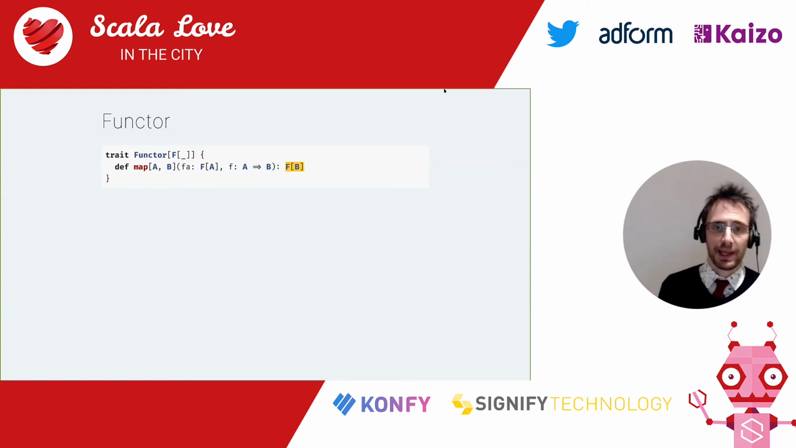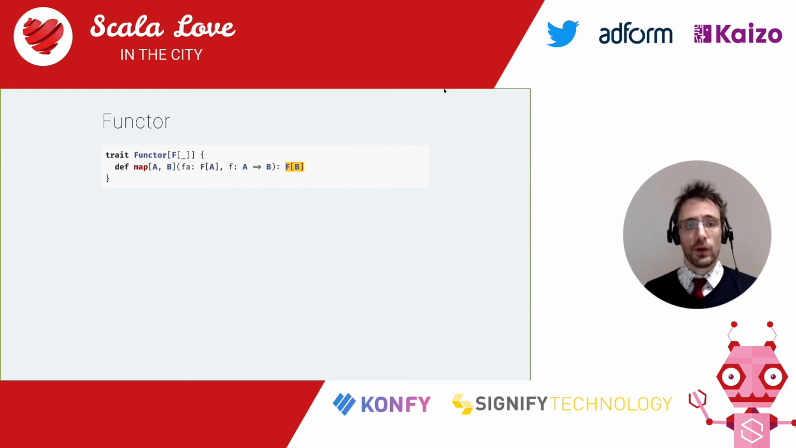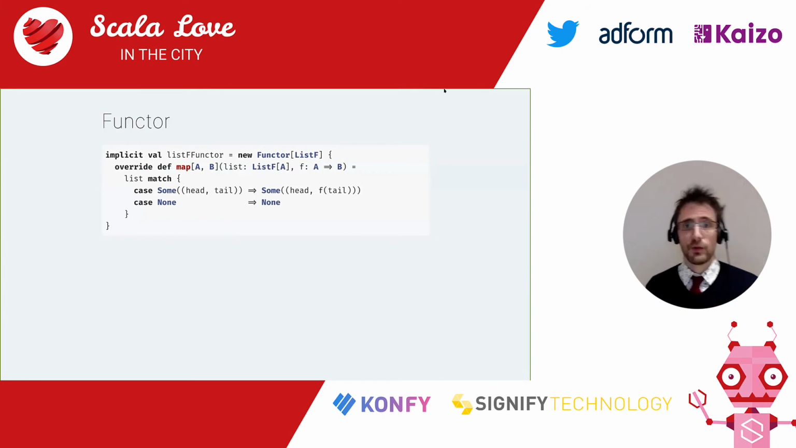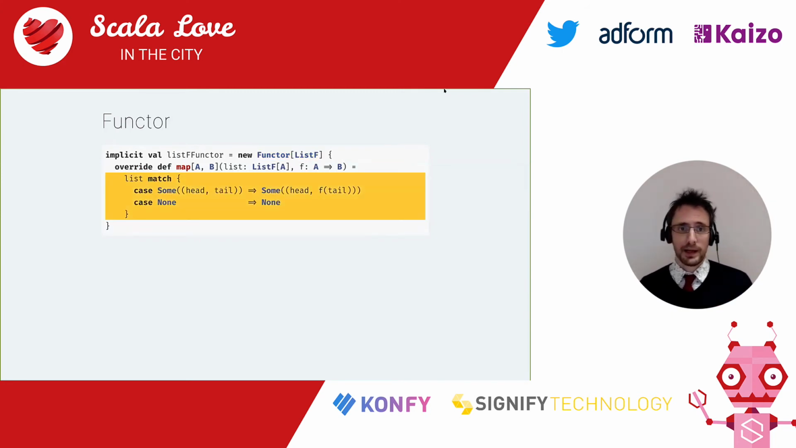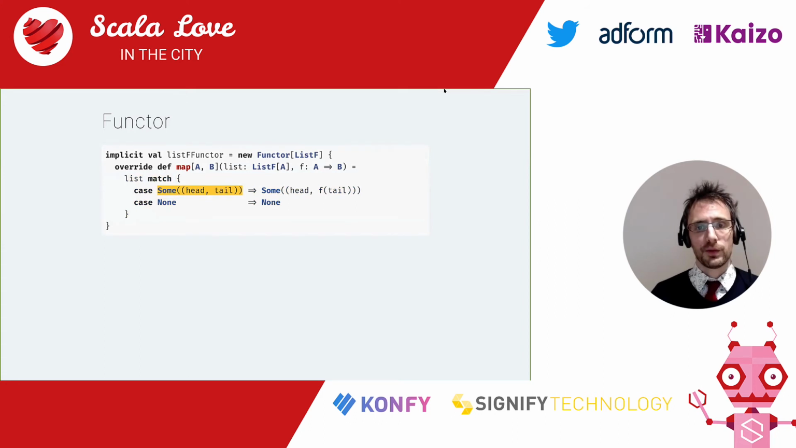But now that we have defined that, and we know that we want to call map on listf, then we want to say that listf is a functor itself. So we'll do it that way. We'll create a new Functor of listf. That's called an instance of the type class. And declare a map function that is basically a copy and paste of the pattern match from before. In the case of sum, so if we have a head and a tail, then we apply f to the tail. Otherwise, we leave none alone.